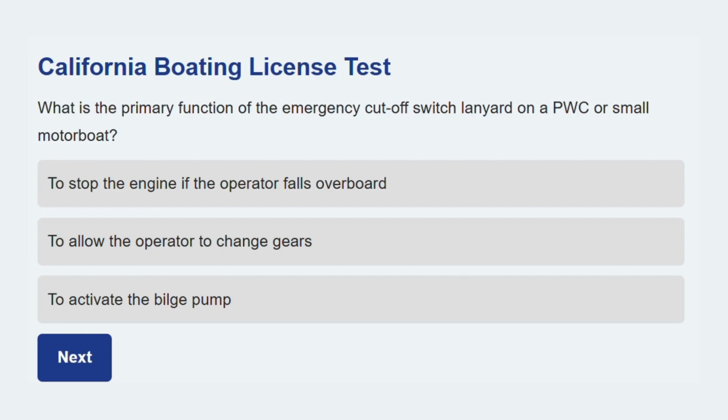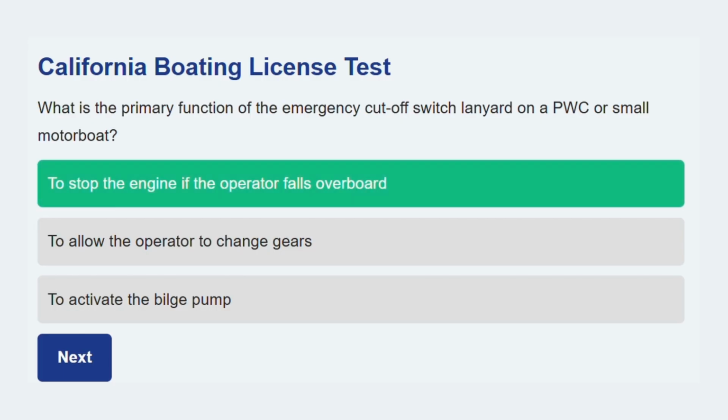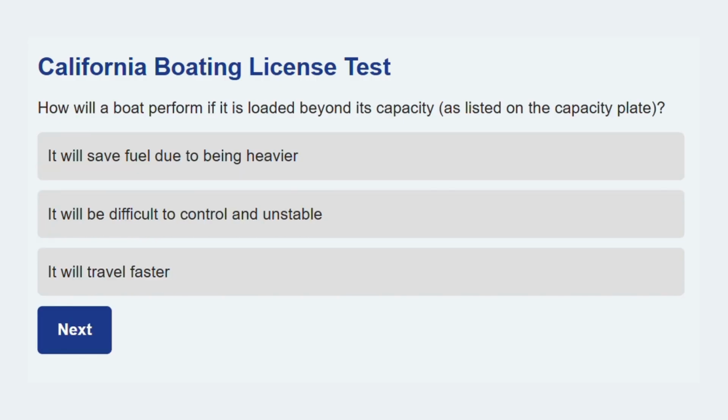What is the primary function of the emergency cutoff switch lanyard on a PWC or small motorboat? To stop the engine if the operator falls overboard. The lanyard is a safety device designed to immediately shut down the engine in a fall. Time for a new question.